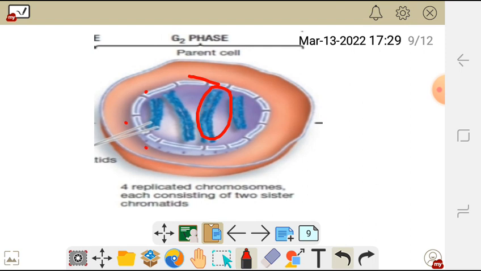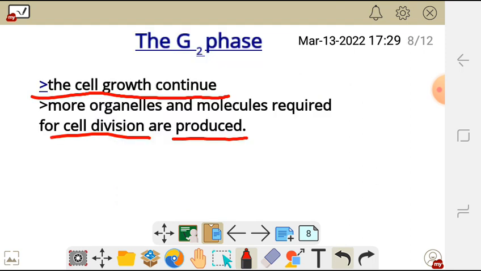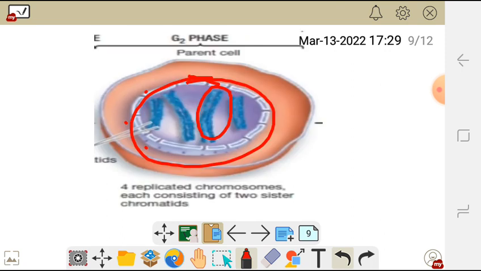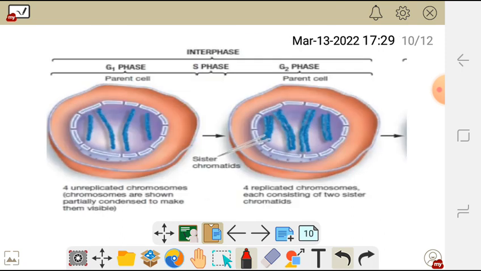The nucleus is also larger, because the cell continues to grow and the organelles required for cell division are produced. This is the whole process: the G1 phase, the S phase, and the G2 phase.